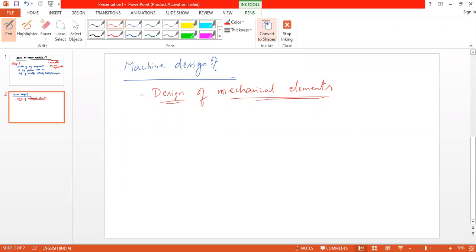Okay, before going into that, can you name some of the mechanical elements?